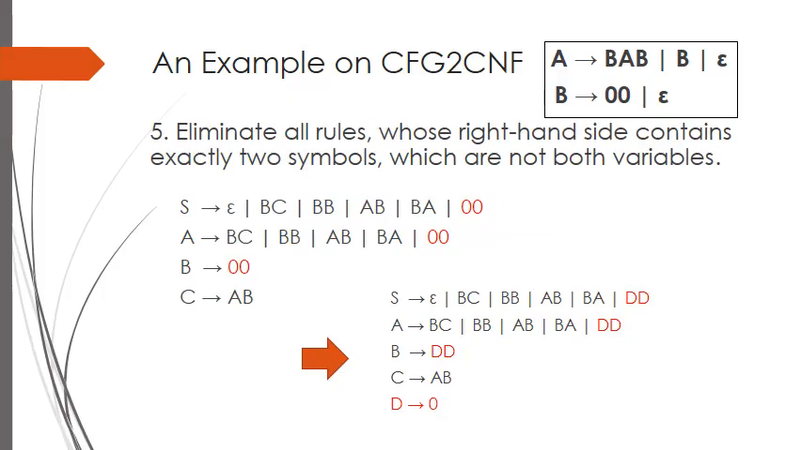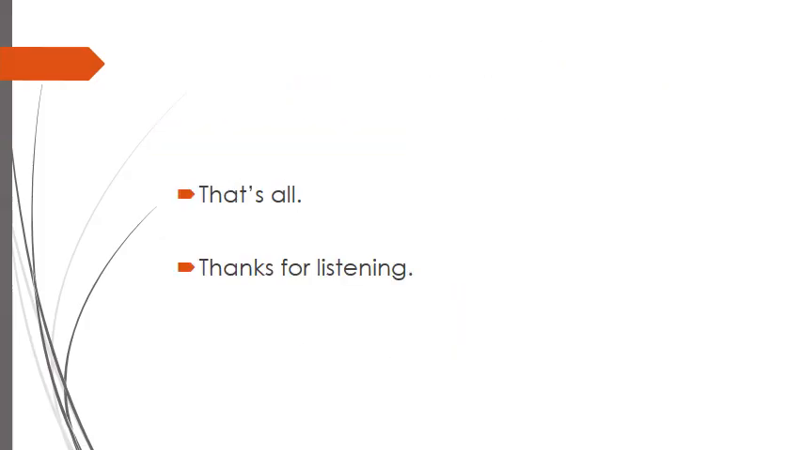In the last step, we should eliminate all rules whose right-hand side contains exactly 2 symbols, which are not both variables. The thing is, this step requires defining each terminal symbol with a variable. Since only the symbol 0 is used in our example, it is sufficient to define a variable like D and assign it to this terminal. Then we will write the name of this new variable wherever we see symbol 0 on the right. That's all. Thanks for listening.